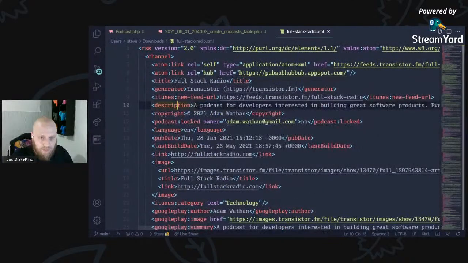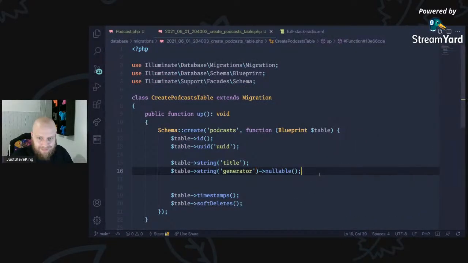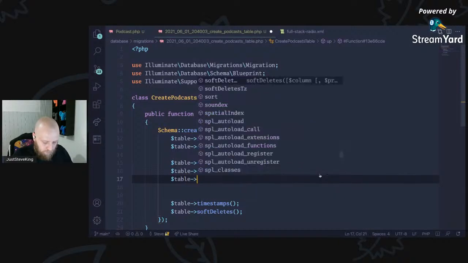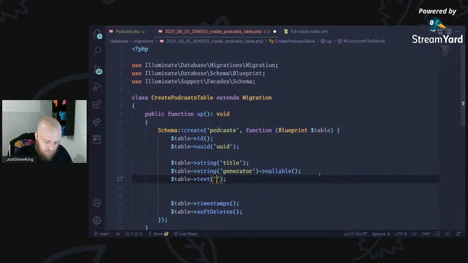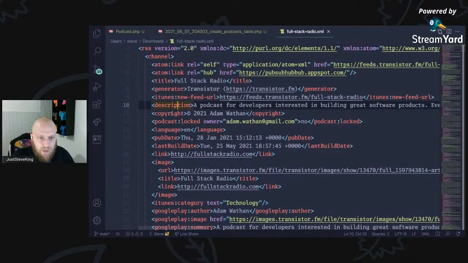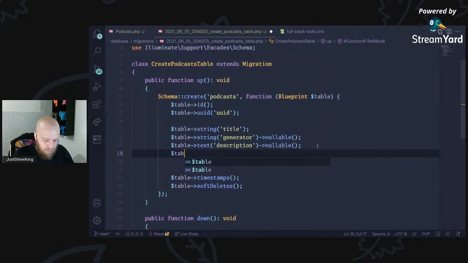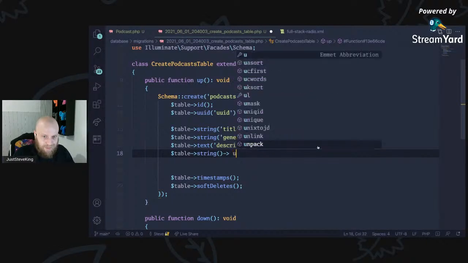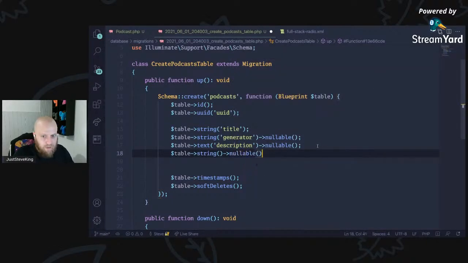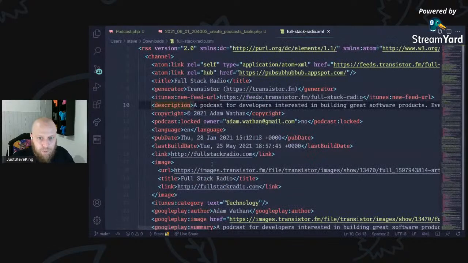Then we'll probably get something like description, which we will keep as a nice text column. Again, we'll make it nullable just in case they don't have it. We'll add copyright as well. So we'll make that nullable in case it's not been added for any specific reason, which I believe it should be, but it's something that I'd have to look up in the XML spec for podcasts, for example.